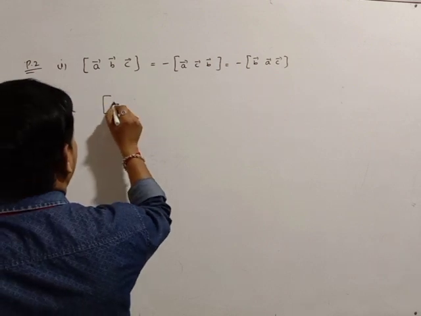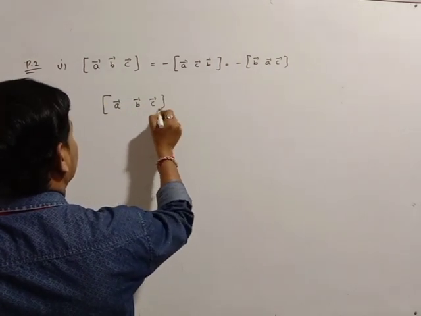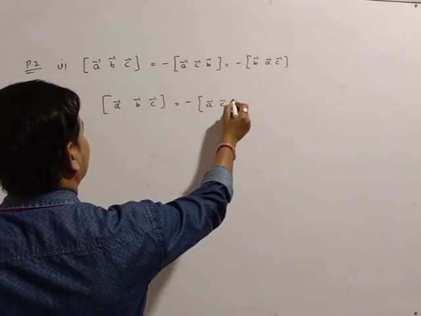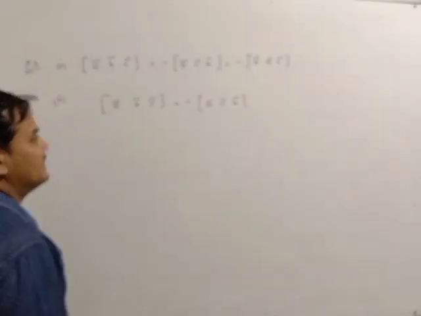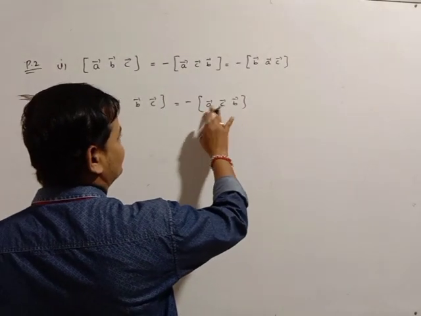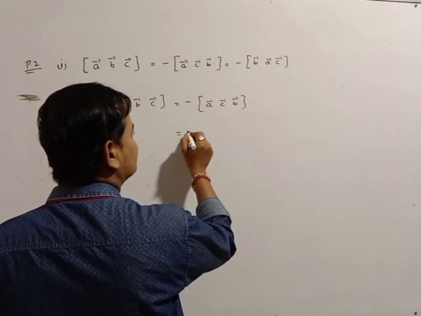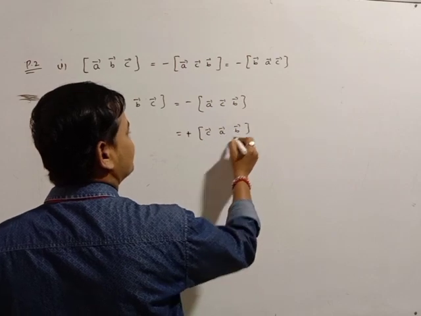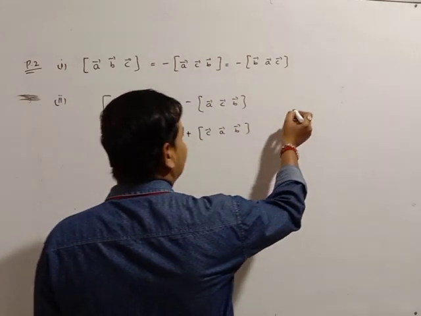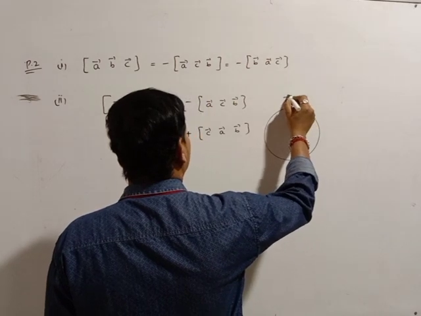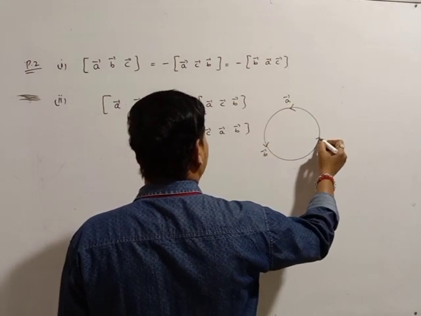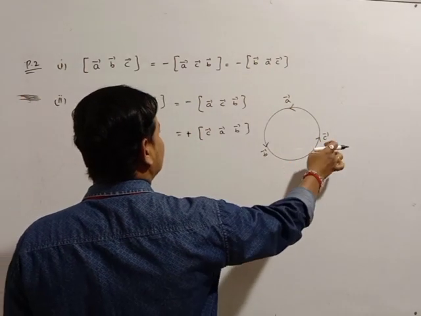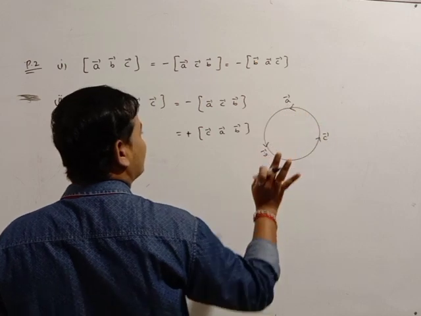See, box of A bar, B bar, C bar. So first of all I interchange two: minus of A bar, C bar, B bar. Again I interchange these two. What happened? Minus of minus is plus: C bar, A bar, B bar. So what you find here is, if you take the three vectors A bar, B bar and C bar, box of A bar, B bar, C bar, B bar, C bar, A bar, and C bar, A bar, B bar are all equal.